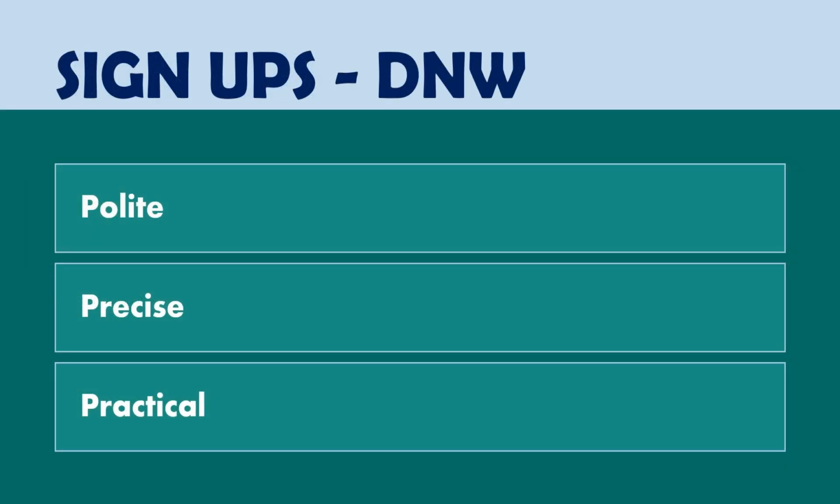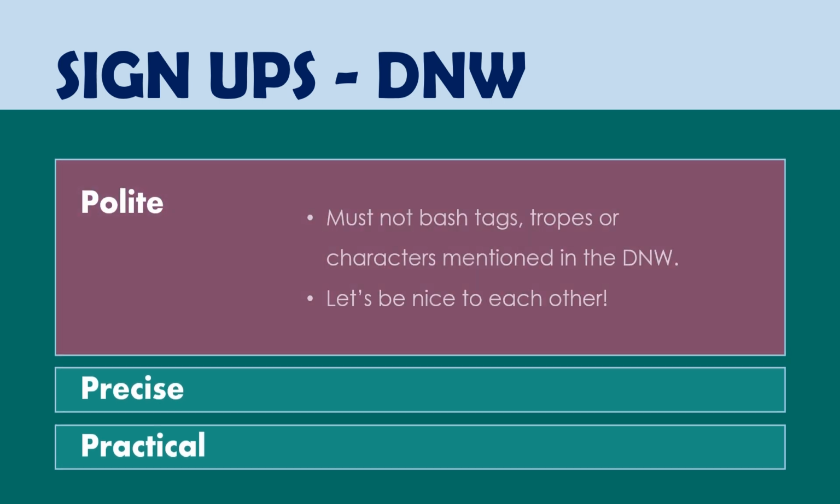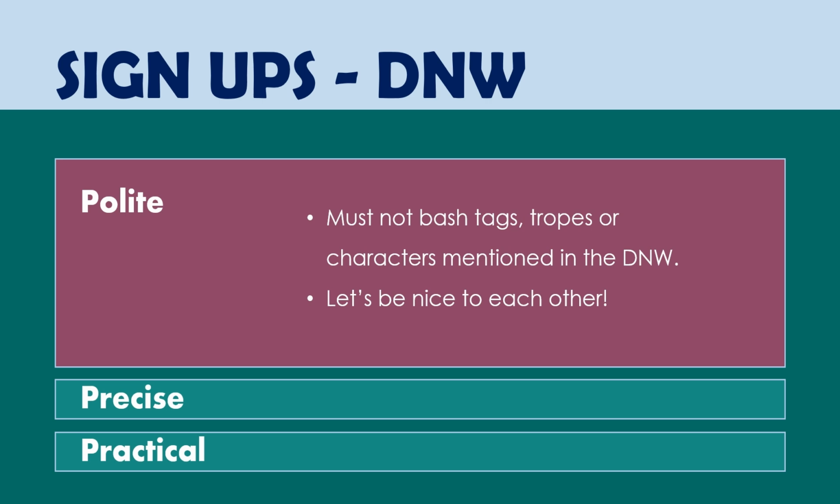On the topic of do not want lists, remember that they must fulfill these 3 criteria. They must be polite, precise, and practical. Polite means that you must not bash tags, tropes, or characters mentioned in your do not want, as they may be somebody else's favorite. Please, let's all be nice to each other.